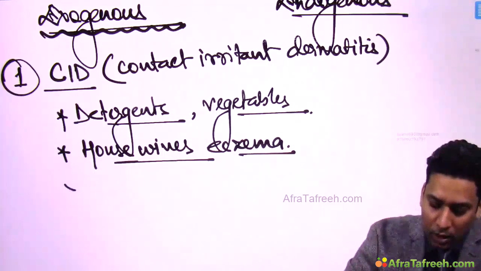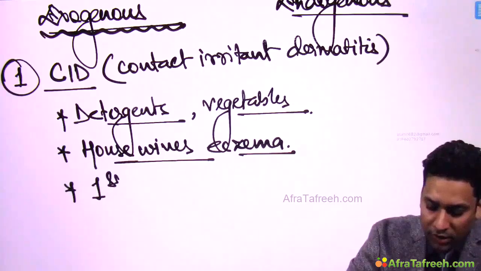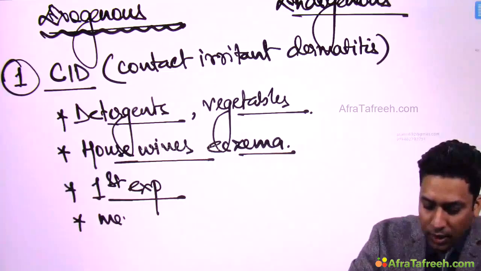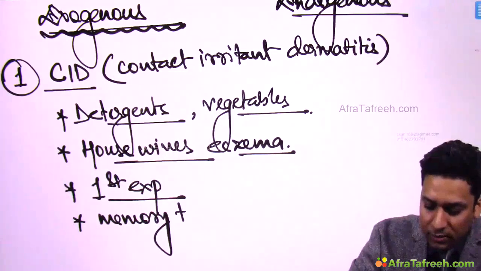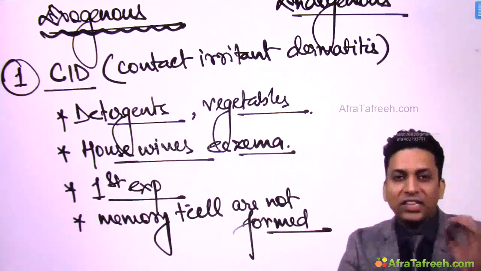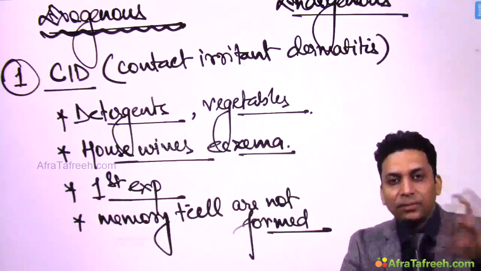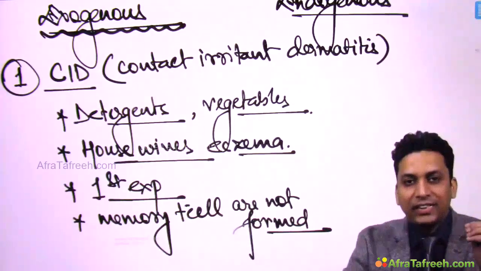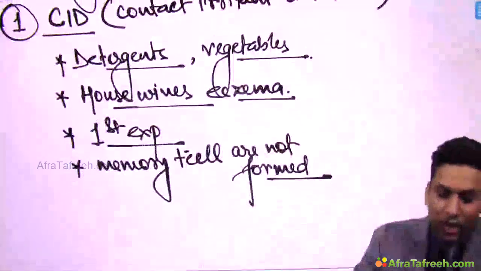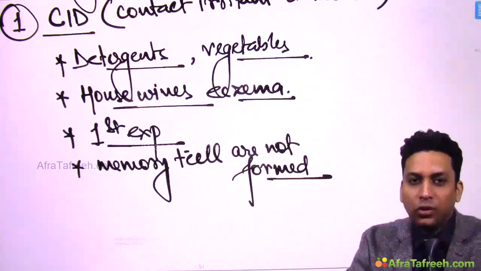Okay, now these lesions may occur on first exposure, and memory T cells are not formed. So these lesions are due to the irritant nature of these chemicals, like the alkali which are present in detergents, they are irritant, and that's why on first exposure they might lead to this dermatitis. In contrast, the allergic dermatitis does not occur on first exposure.